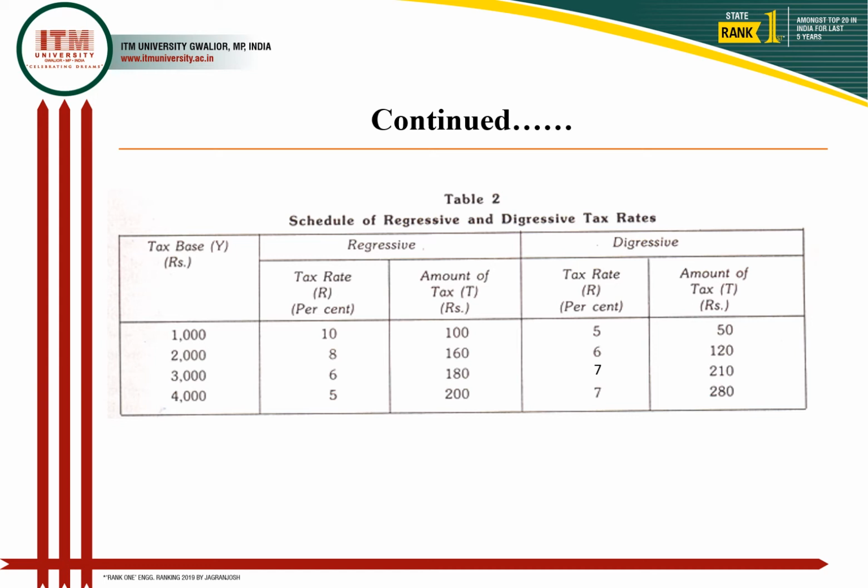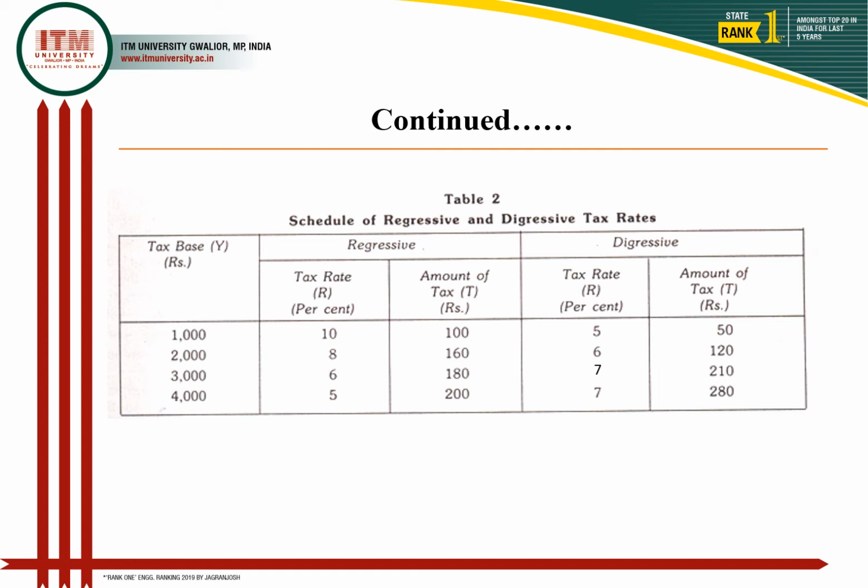So this means, for the first 1000 you have to pay 5% tax, but for the next 1000 you have to pay only 1% of additional tax. This indicates that the rate by which the tax base increases, your tax rate does not increase in the same way. This is what is called the digressive tax rate.